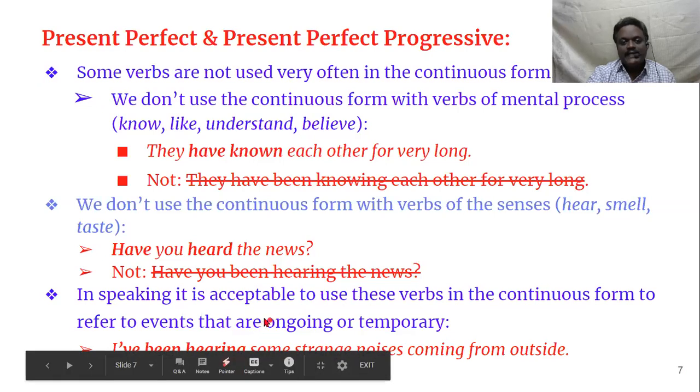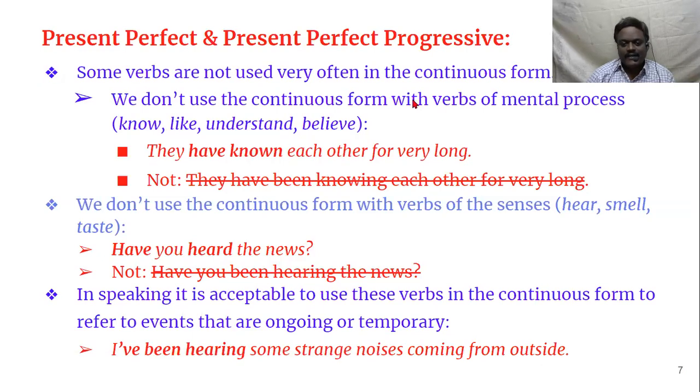But when it comes to speaking, it is acceptable to use these verbs in the continuous form. For example, I can say, "I have been watching the news." It is perfectly right because you are still sitting in front of the TV and watching. "I have been listening to the radio." Still, you are sitting in front of the radio. Usually, in some cases, we cannot use it, but while speaking, you can use it. For example, "I have been hearing some strange noises coming from outside."